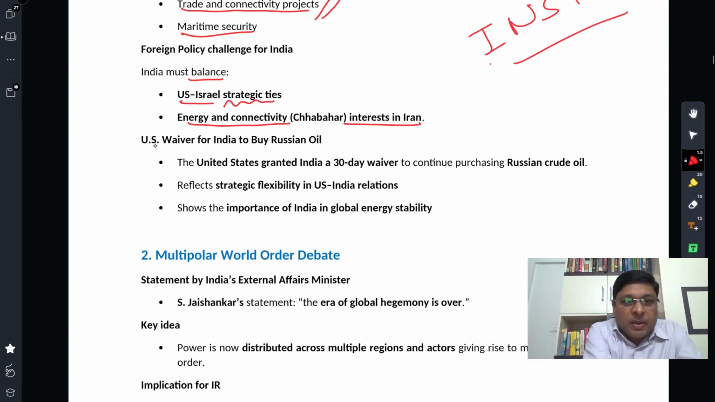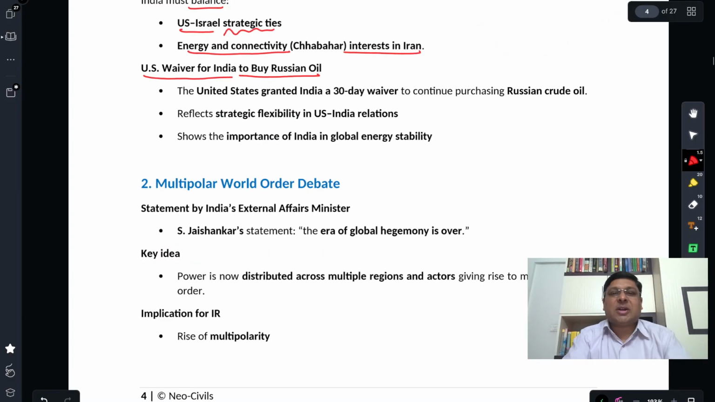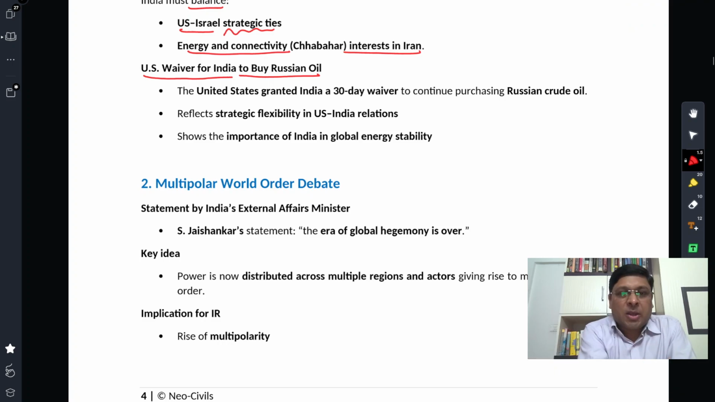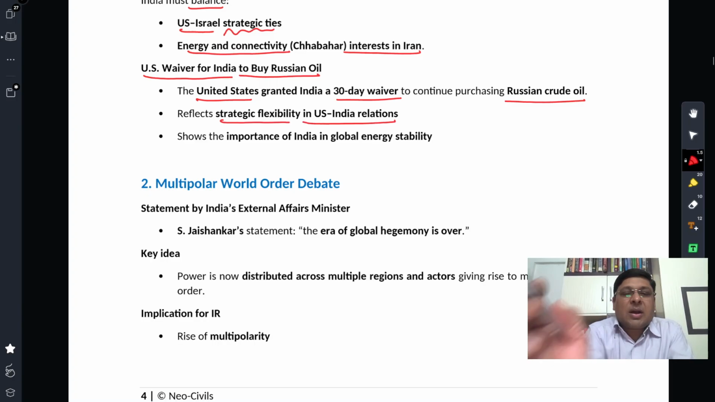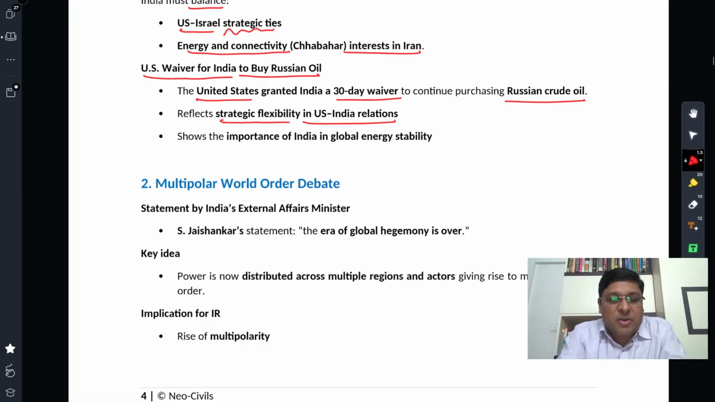And that's a challenge. The US waiver for India to buy Russian oil has been a respite, a concession that we got from the US. The United States granted India a 30-day waiver to continue purchasing Russian crude oil that had come under scanner. And this was one reason why the US slapped additional 25% tariffs on India. Now that has been sort of withdrawn, right? Reflects strategic flexibility in India-US relations. So India-US relations are multi-layered, deeper, mature relations.